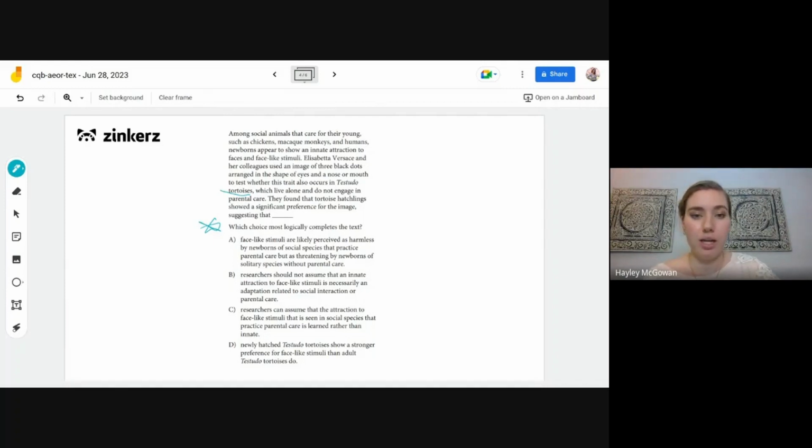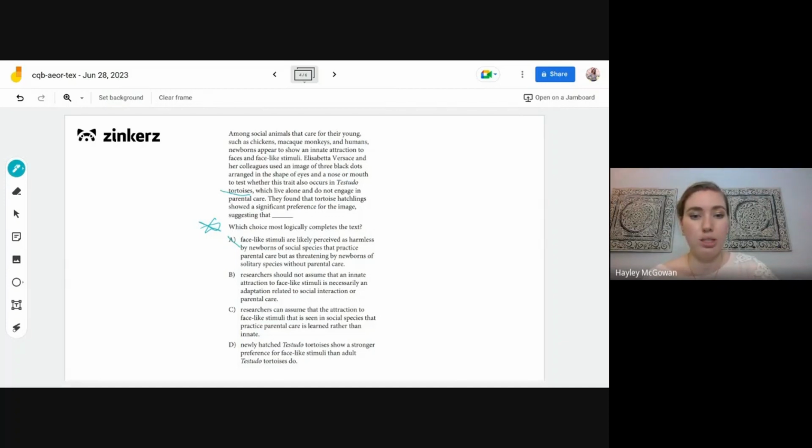So let's take a look at our choices. We have: face-like stimuli are perceived as harmless by newborns of social species that practice parental care, but as threatening by newborns of solitary species without parental care. So that's incorrect, right? That's not what the passage says. It says the opposite of that, so we can get rid of A.